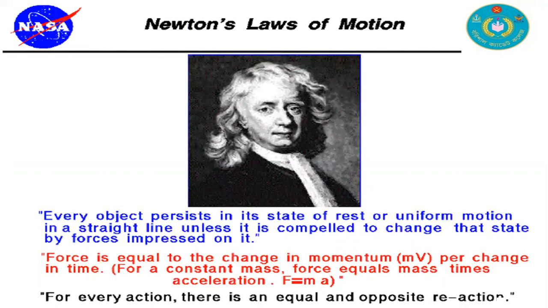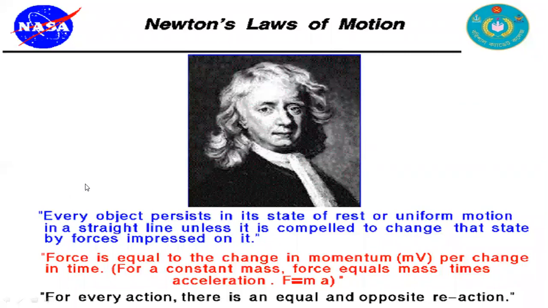Now, observe this diagram. We are going to discuss Newton's laws of motion. At first, every object persists in its state of rest or uniform motion in a straight line unless it is compelled to change the state by forces impressed on it. A force is equal to the change of momentum per change of time. For a constant mass, force equals mass times acceleration, that is F = ma. And for every action, there is an equal and opposite reaction. These are Newton's laws of motion: the first law, the second law, and the third law.